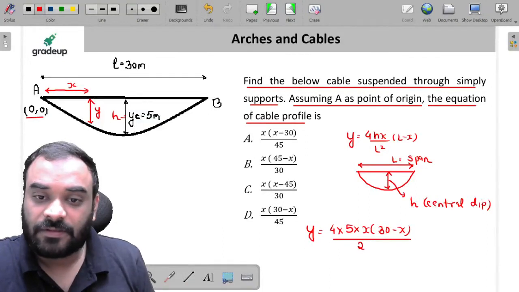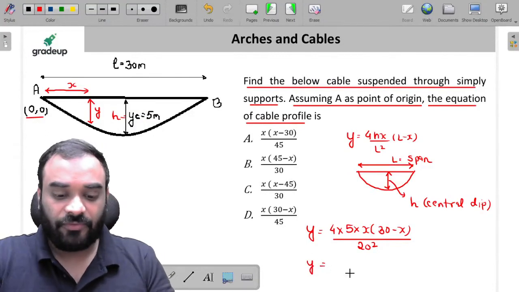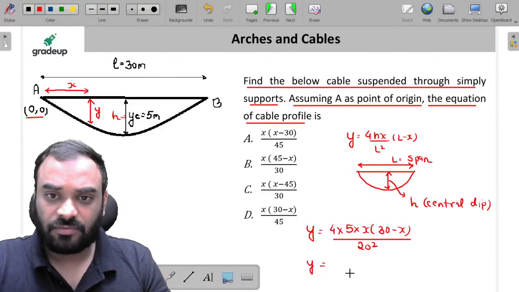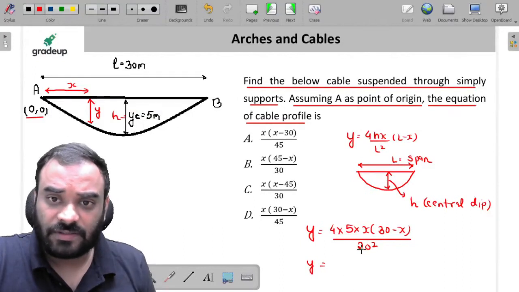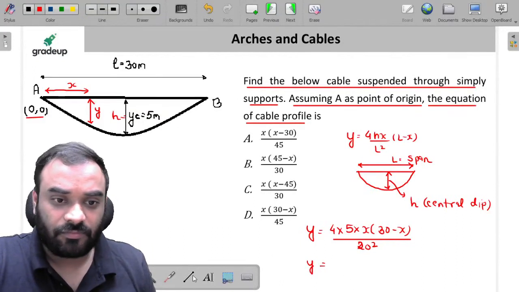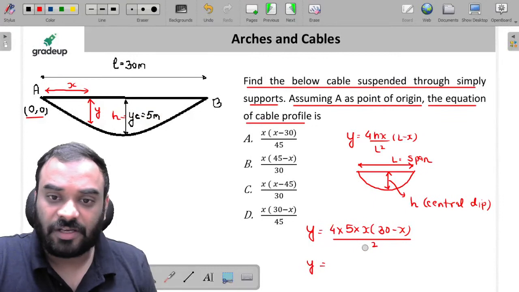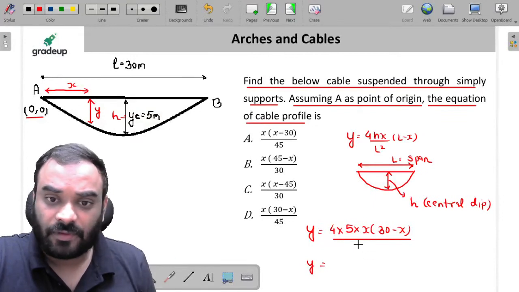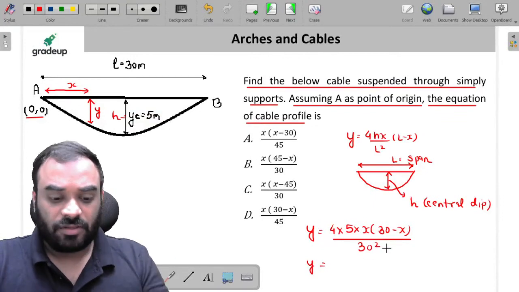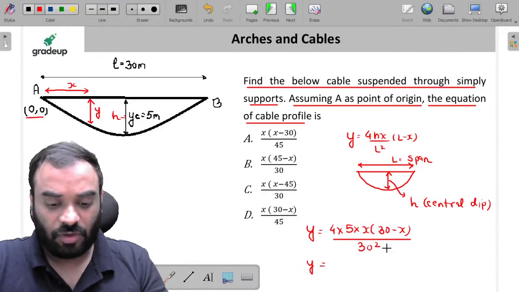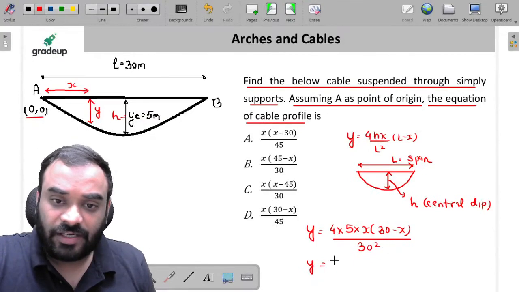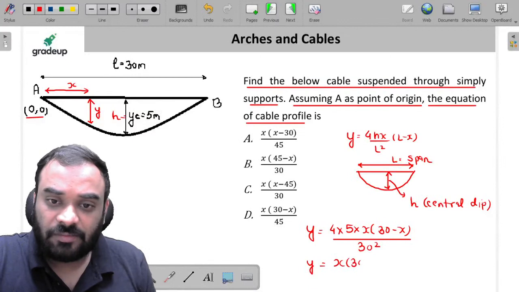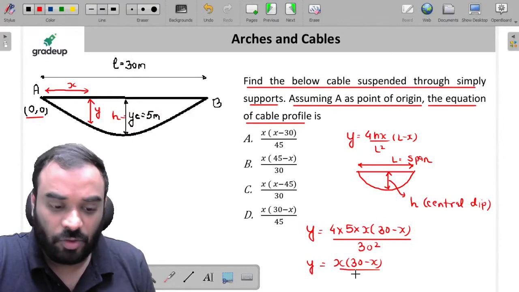Just solve it, guys. What will we get? 4 into 5. Wait a minute. It is 30 square, sorry. Not 20. Let me correct it. It is 30 here, 30 square. Now just calculate it, guys. What will we get? Let us check it. We will get x into 30 minus x divided by how much?